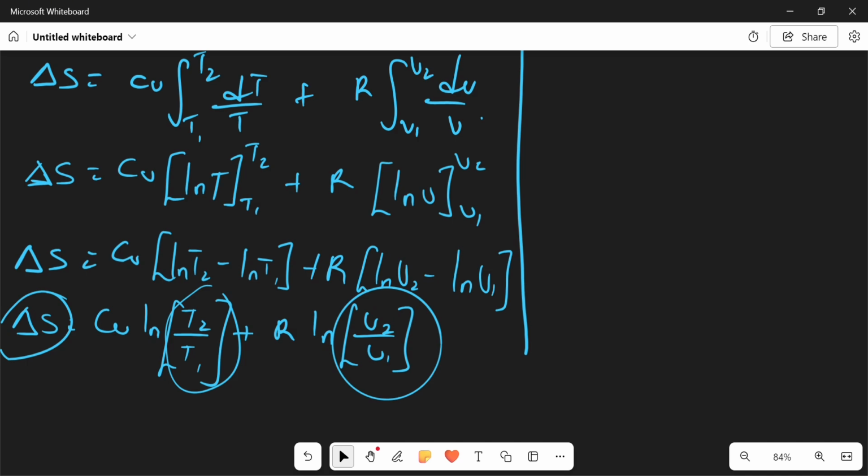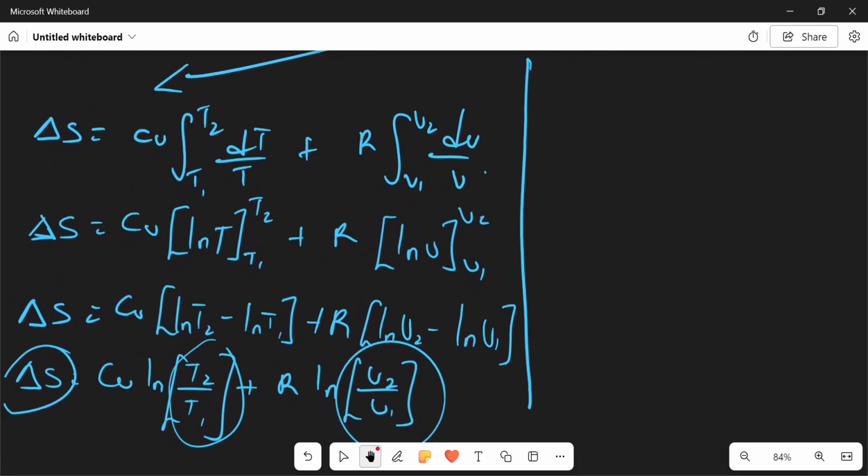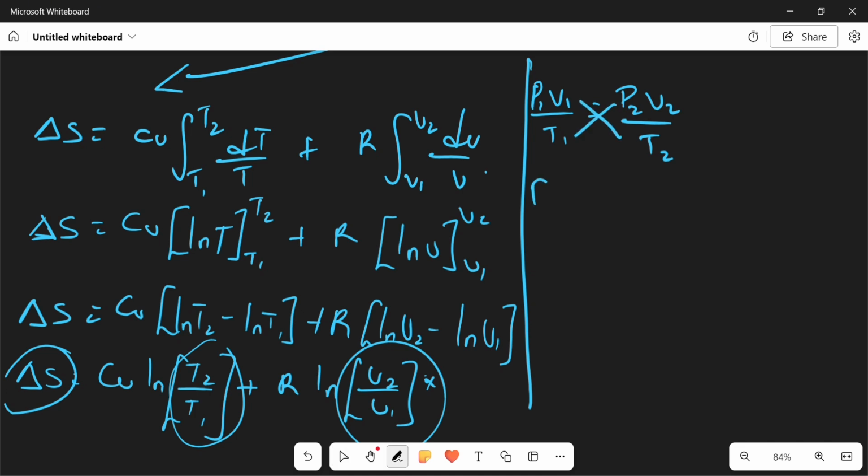Okay, good. So we have gotten that, but we are not through. We are still looking at how we can relate this to pressure. So how can we get that? From the general gas law, we know that P1 V1 over T1 is equal to P2 V2 over T2. So now let's find a particular equation to replace this V2 over V1. So let's make V2 over V1 the subject of the formula. If I cross multiply, what I'm going to have is P1 V1 T2.